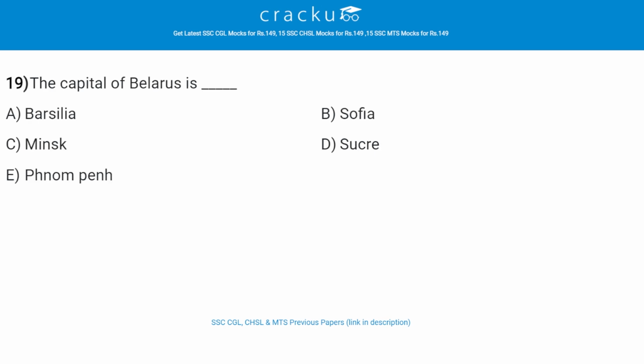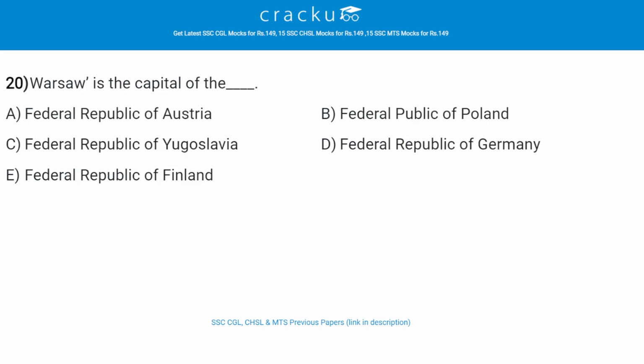The capital of Belarus is dash. The correct answer is C, that is Minsk. Warsaw is the capital of the dash. The correct answer is B, that is Republic of Poland. So Warsaw is the capital of Poland.